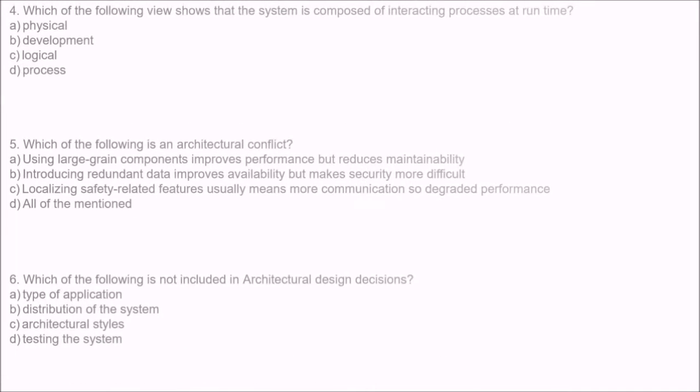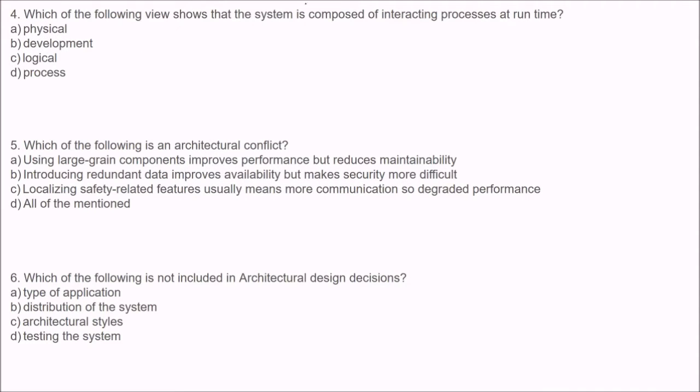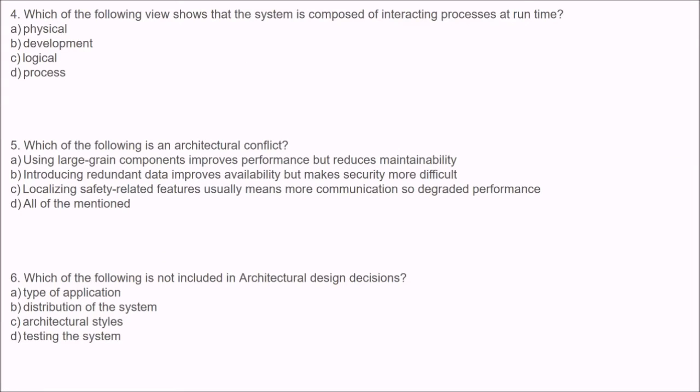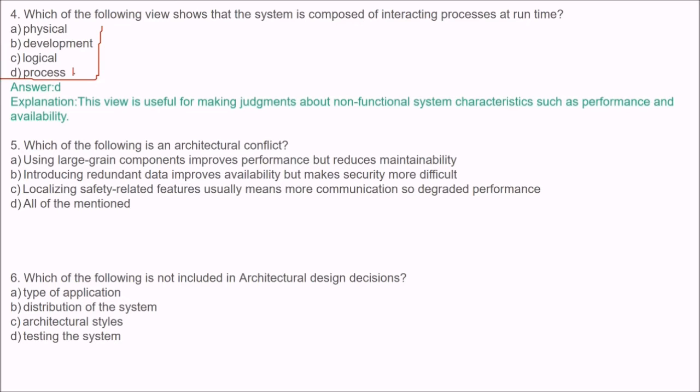Next question is, which of the following views shows that the system is composed of interacting processes at runtime? Can you give the answer? These are the four options for you. The answer is process. This view is useful for making judgments about non-functional system characteristics like performance and availability. So process view shows that the system is composed of interacting processes at runtime.